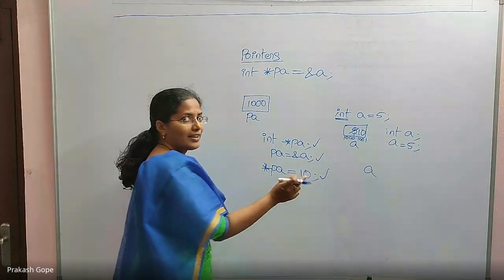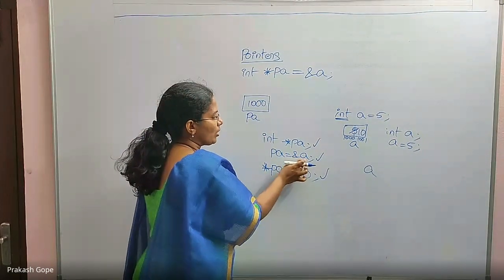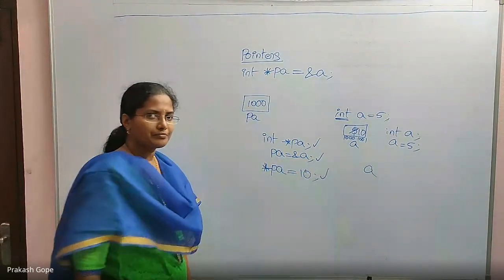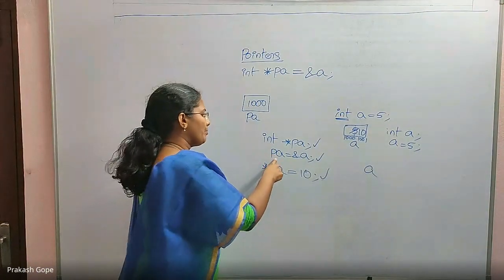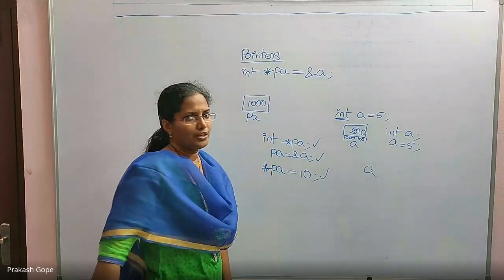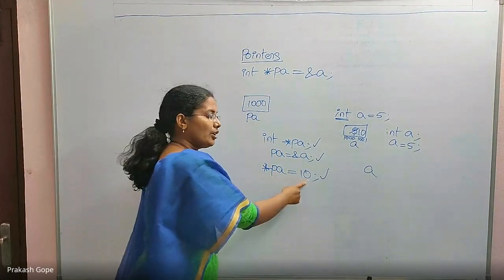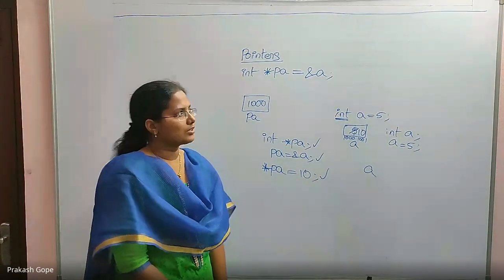You cannot assign an address straight away, finding the address and assigning. No. You can only say whatever is the address of PA, assign it to PA. The first doubt that we have is, should I say PA equal to address of A or star PA equal to address of A? Next doubt, PA equal to an integer constant or star PA equal to integer constant?